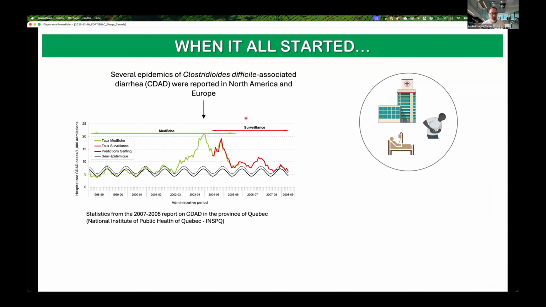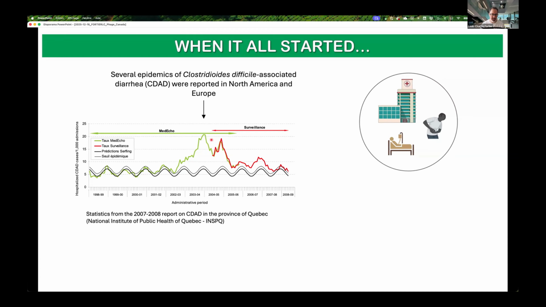Okay, so it all started about 20 years ago. I was doing my postdoc in Sylvain Moineau's lab at Laval University, and we were right in the middle of a big outbreak of C. difficile associated diarrhea. As you can see in these statistics, in the province of Quebec we were just having a lot of cases, and also in the US and North America in general. In Europe, a lot of cases were also occurring because of the emergence of an epidemic strain that was resistant to fluoroquinolones.